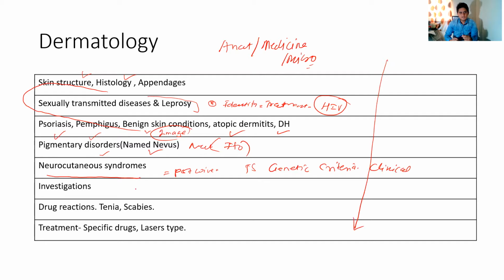The other thing is investigations. There are dark field microscopy and Wood's lamp examination. There are certain investigations which are very specific to dermatology, so you should know them. At least have a basic idea so you don't get those questions wrong.